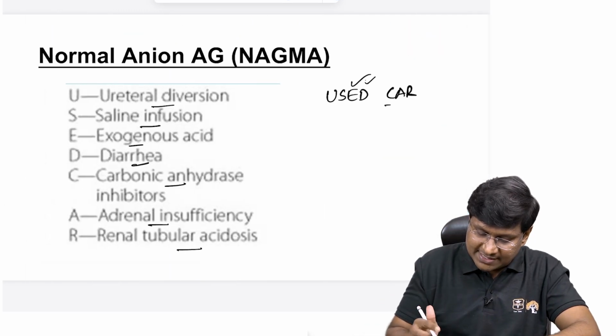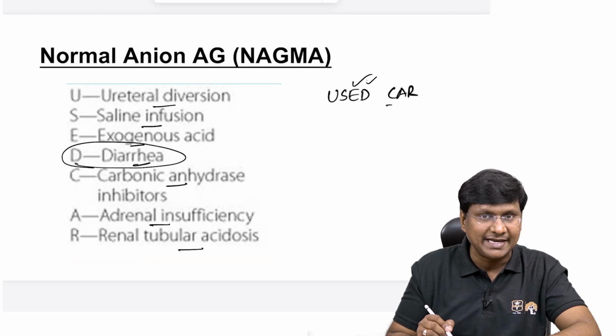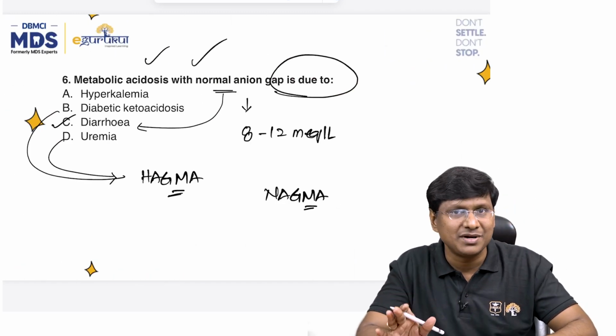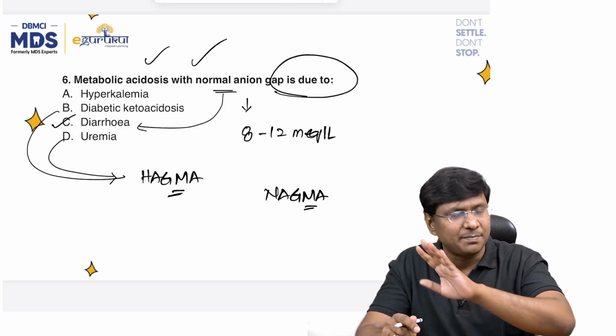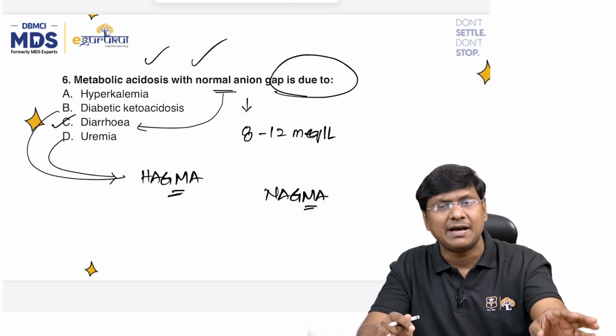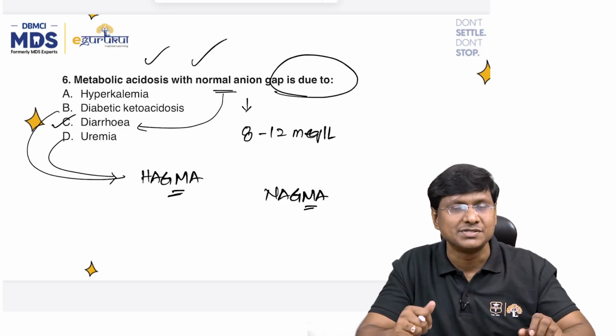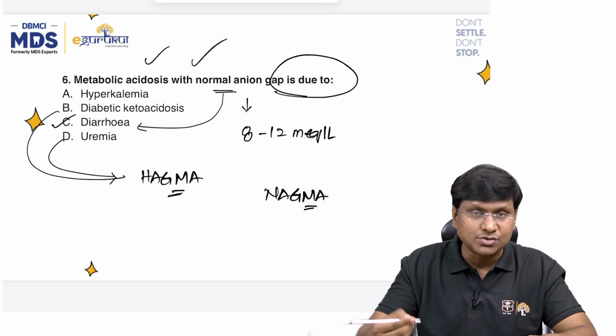So what is the option given to us? Diarrhea, where you will have a normal anion gap. So this was a question on ABG. ABG is one important topic. Definitely the question will appear every year, either one question or two questions. But this time you have two questions from the ABG. So even the next question is also on the ABG.